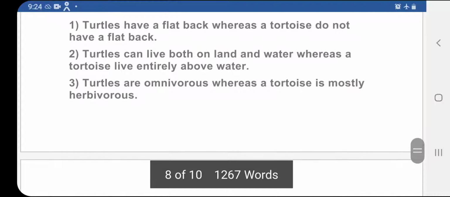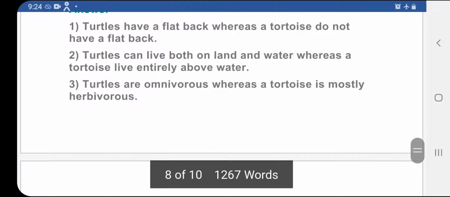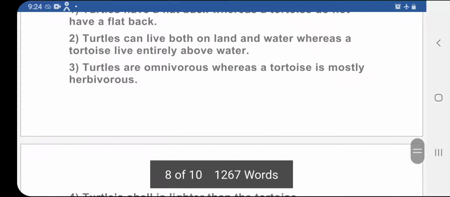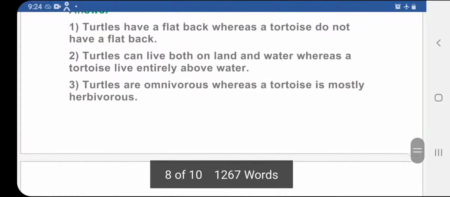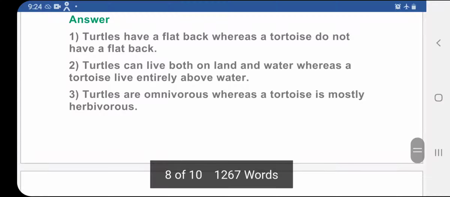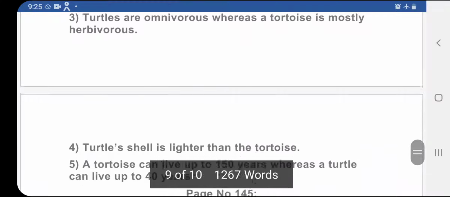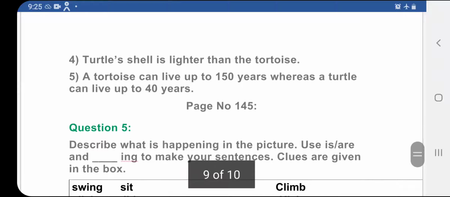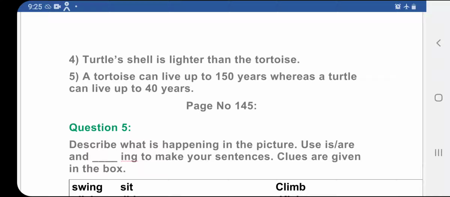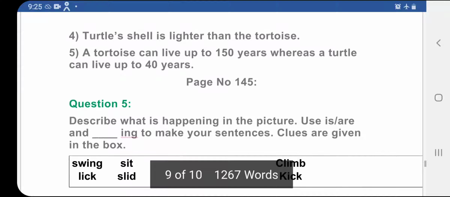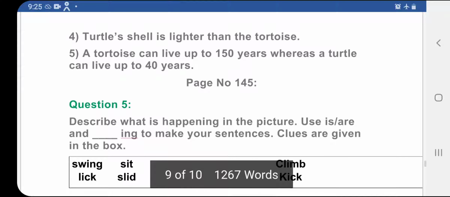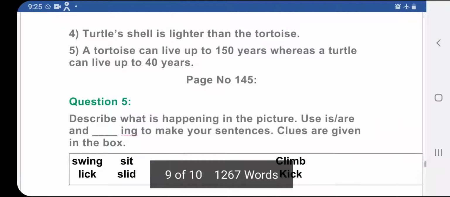Turtles can live both on land and in water, whereas tortoises live entirely on land. Turtles are omnivorous, that means they eat both plants and animals, whereas a tortoise is mostly herbivorous, it eats plants. A turtle's shell is lighter than the tortoise's. A tortoise can live up to 150 years, whereas a turtle can live up to 40 years.